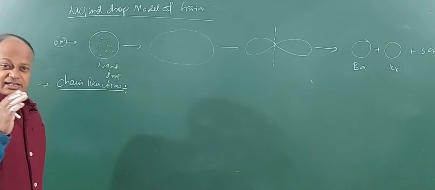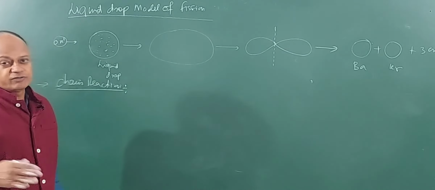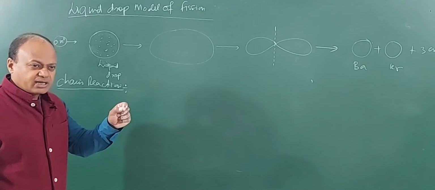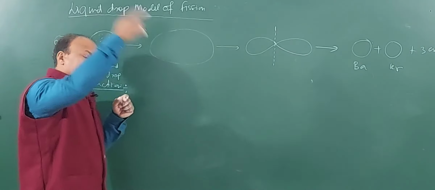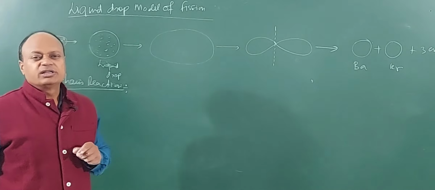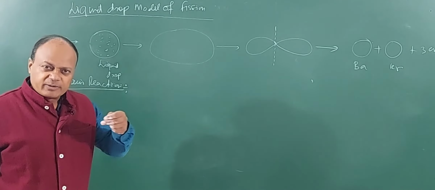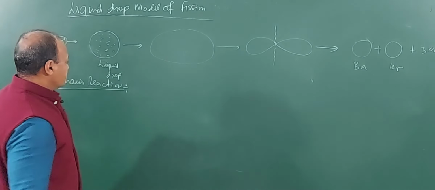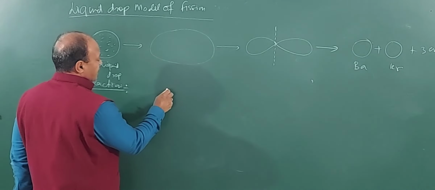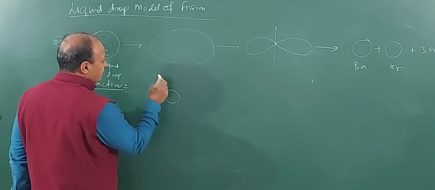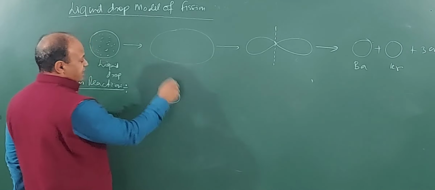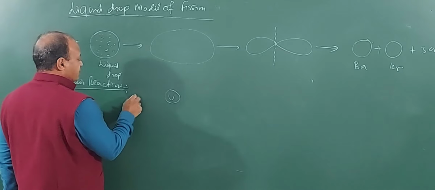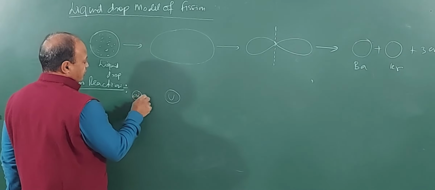A chain reaction is a reaction which will proceed on its own when the reaction has been started. Okay. Once you push and start, then the process will go on its own. That is called a chain reaction. It will get triggered by itself and it will continue. Let us understand what exactly is the meaning of this term chain reaction. See, here I have a uranium-235 nucleus. I will be writing only U for this, and I am bombarding it by using a fast moving neutron.